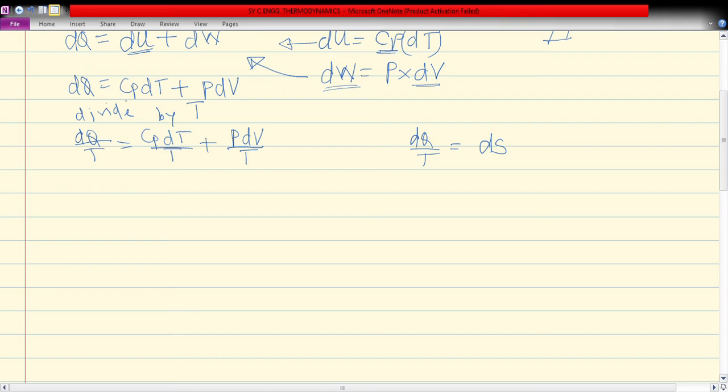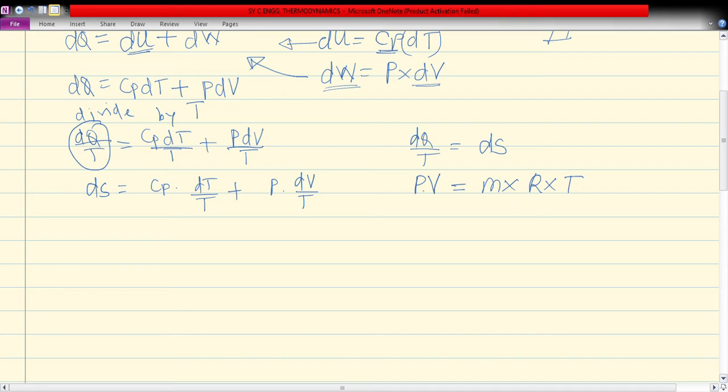So we replace this term by ds is equal to Cp into dT upon T plus P into dV upon T. Another basic equation we have to use is the ideal gas equation, which is given like this: pressure into volume is equal to mass of the system into the gas constant into temperature.